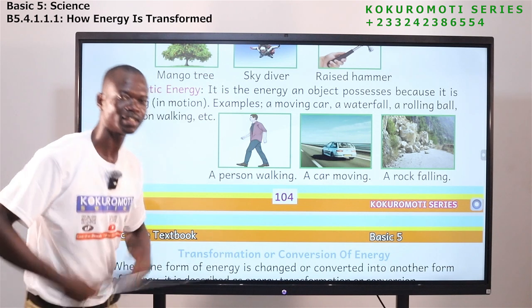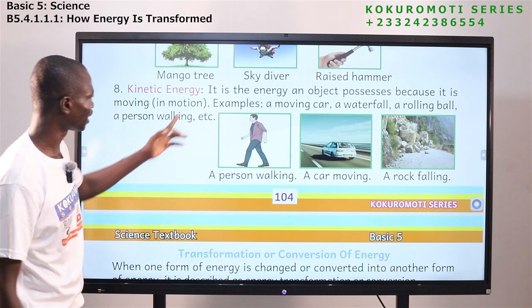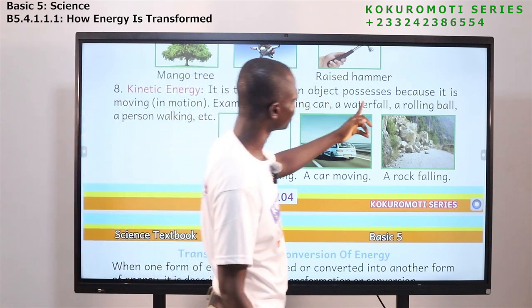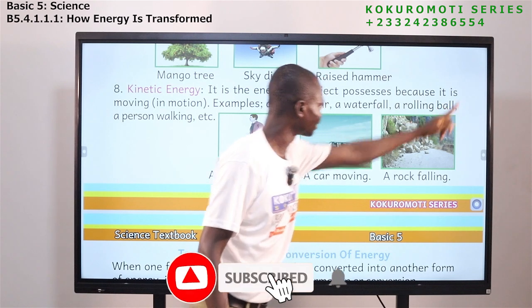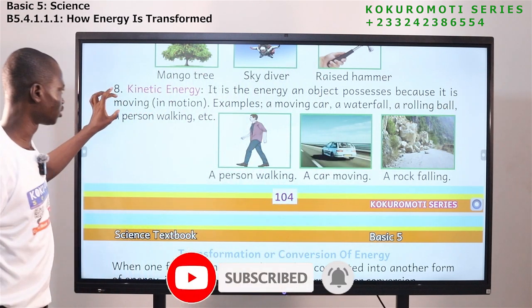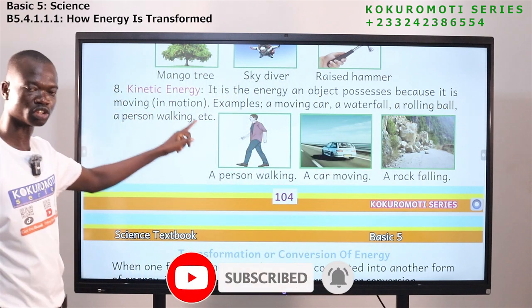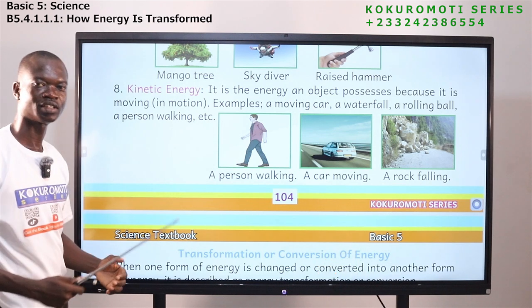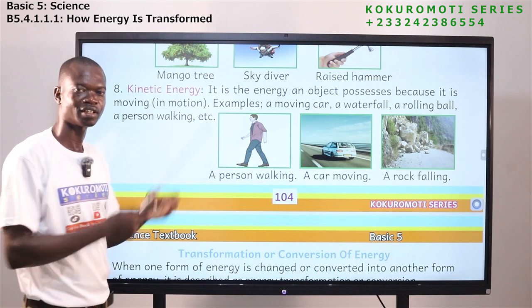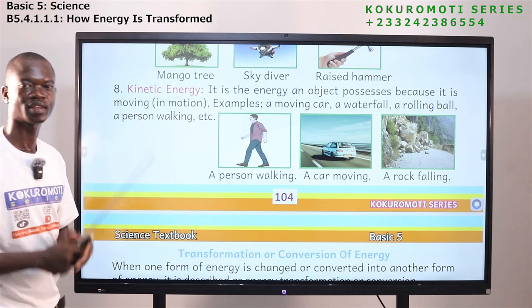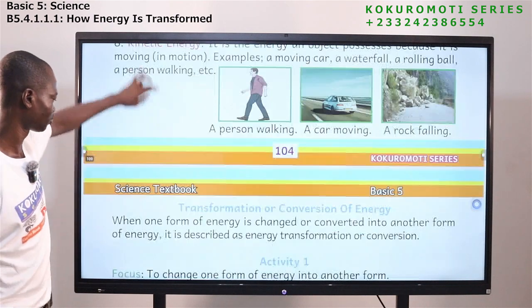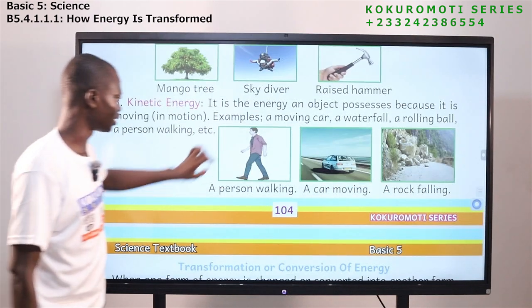We are saying that it is the energy an object possesses because it is moving, in brackets, in motion. So if something is moving, the energy that it possesses is what? Kinetic energy.